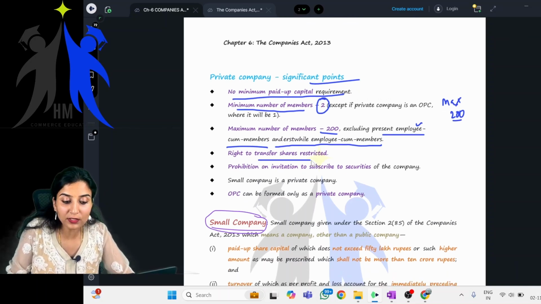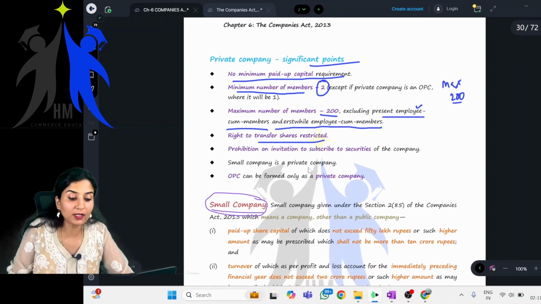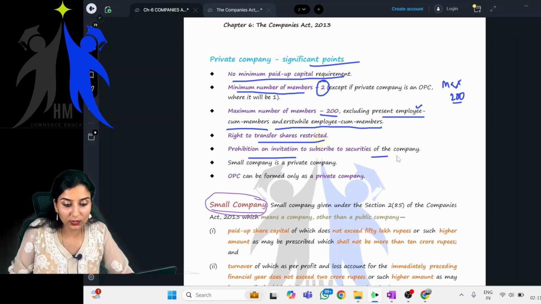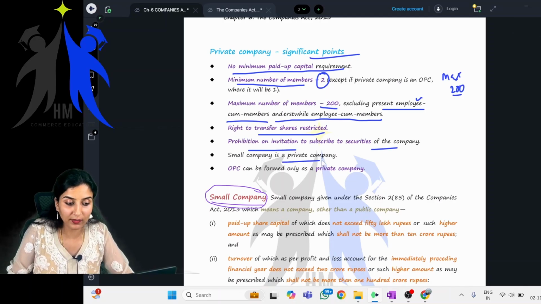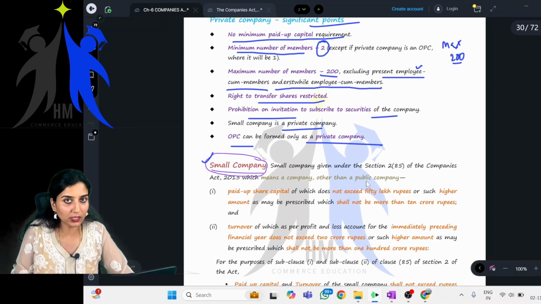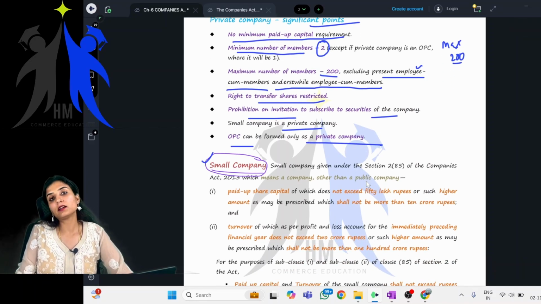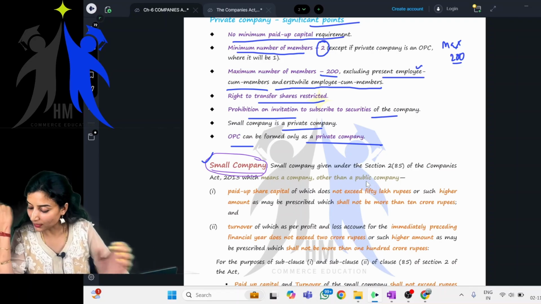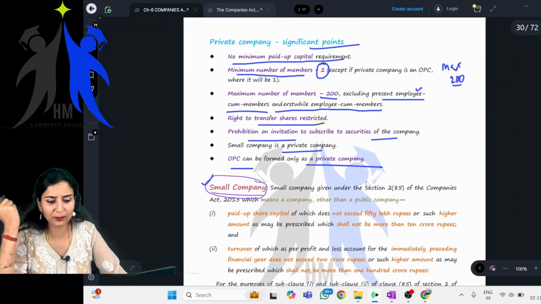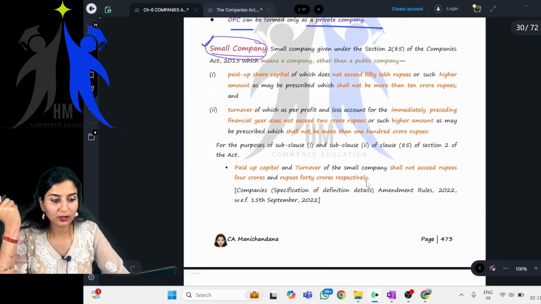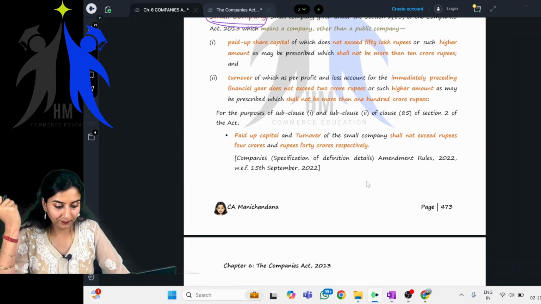Right to transfer shares, is it restricted? Yes, it is restricted. Prohibition on invitation to subscribe to the securities of the company. Yes, there is a prohibition. Small company is a private company. OPC can be formed only as a private company, that is what I have told you. OPC and small companies are also private companies. Clear? Private company is simple.